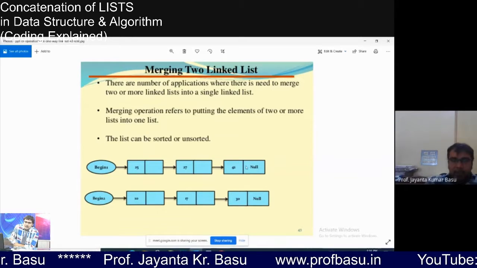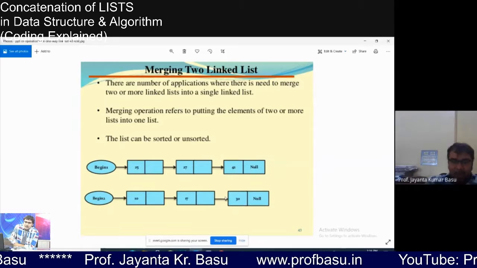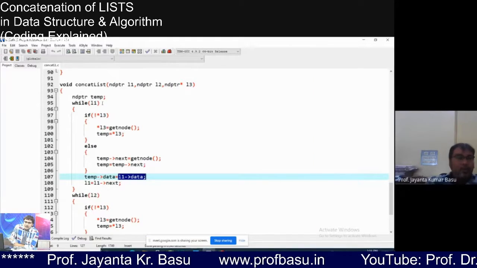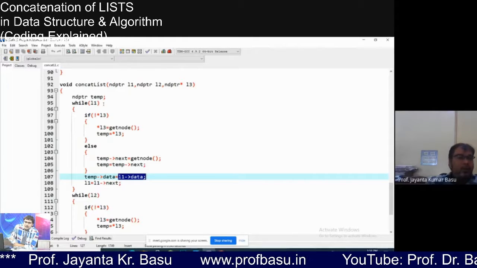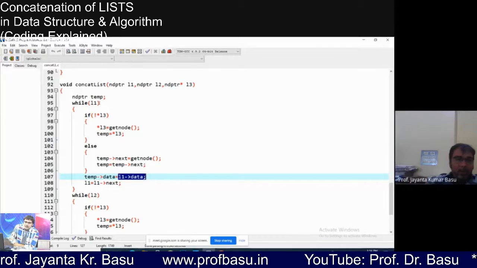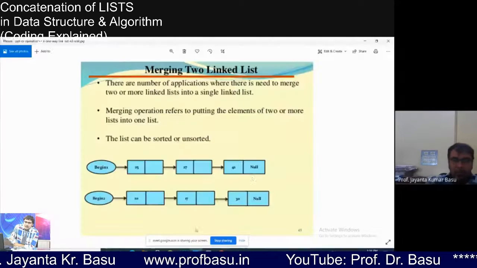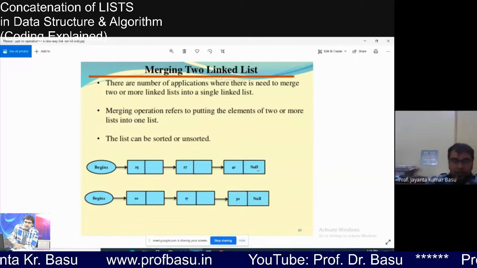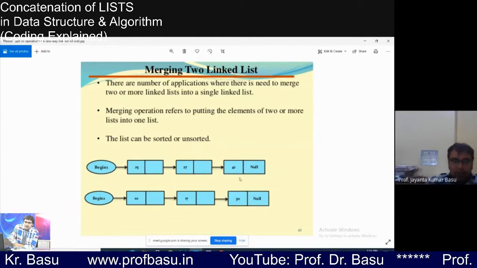When we reach the end of the list, meaning null, with this logic, while L1 is not equal to null, when L1 becomes null, the loop will terminate.